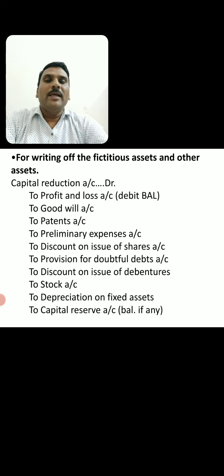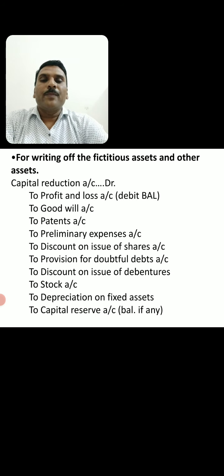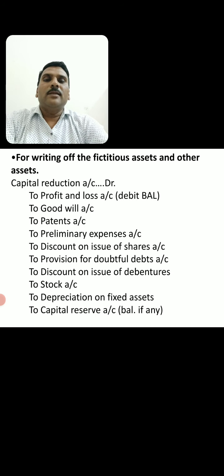After calculation of the capital reduction amount, from the same amount we write off all the fictitious assets and the accumulated losses. So like this, the journal entries and the adjustments are made in the capital reduction account.